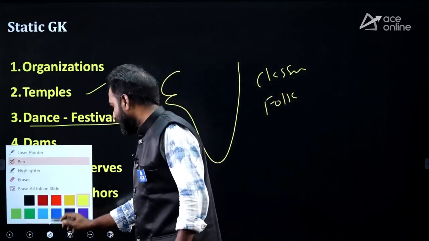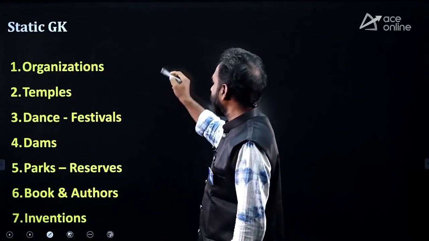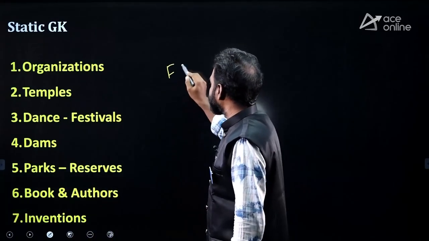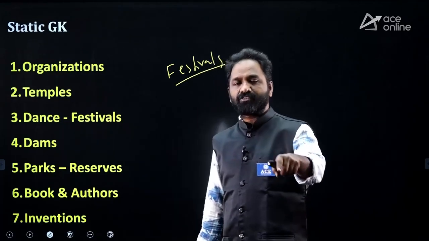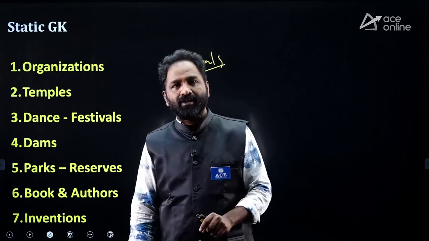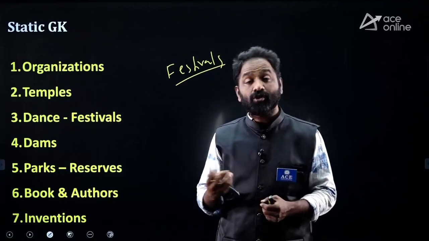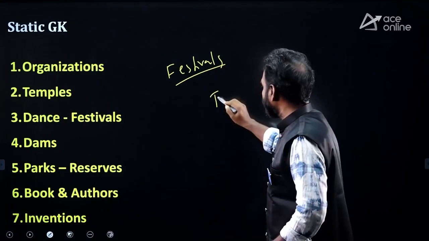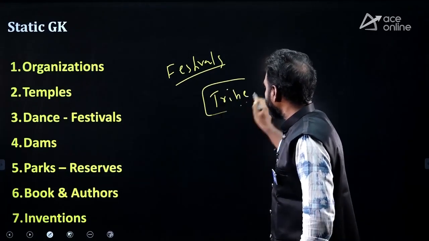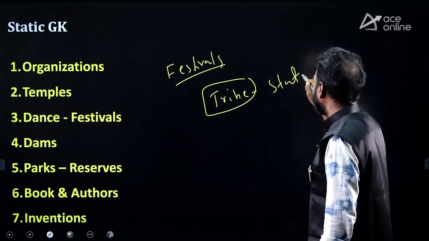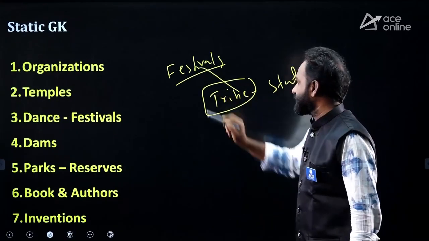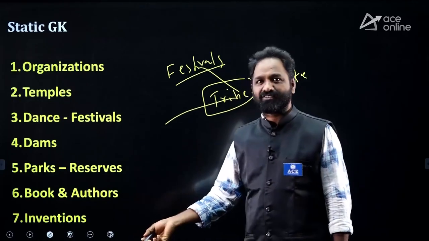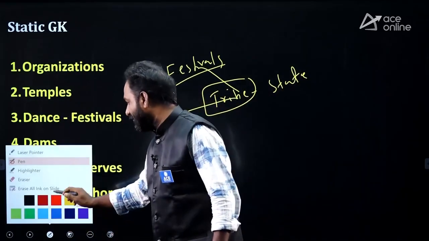And along with the dance, you have to have an idea about the festivals also. They're asking questions about festivals. They'll give you a festival name, and you have to identify the state. Sometimes they'll give you a tribe name also. You have to identify the associated state. Tribe name, state. Tribe name, festival. Tribe name, dance. So you should have clarity.